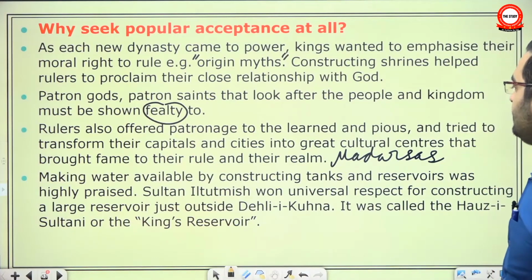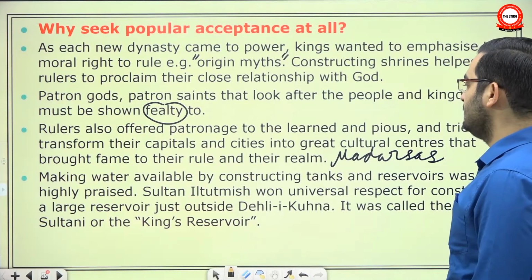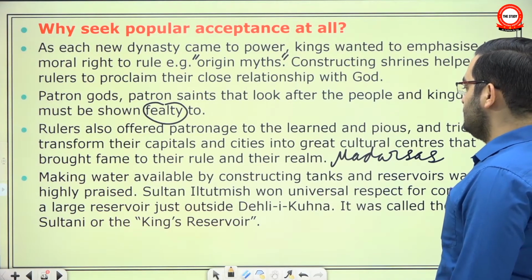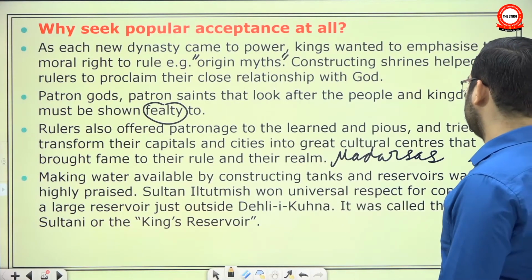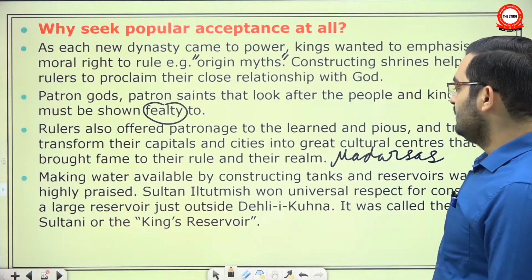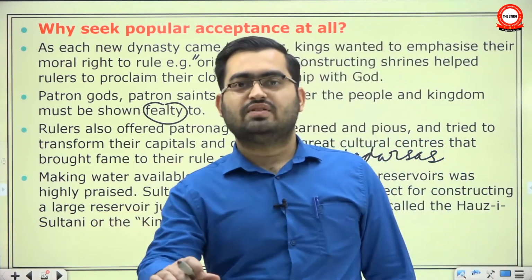Making water available by constructing tanks and reservoirs was highly praised. Sultan Iltutmish won universal respect for constructing a large reservoir just outside Delhi Kuna. It was called the Hauz-e-Sultani. Look, it's a rather strange concept of governance.